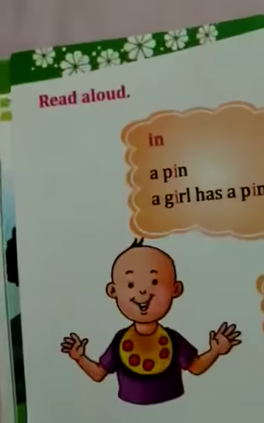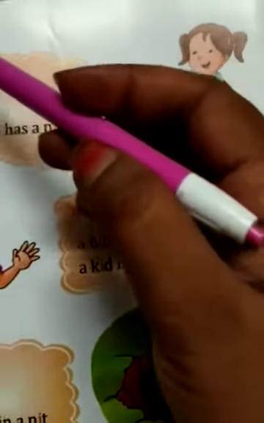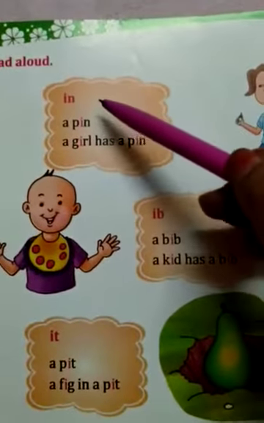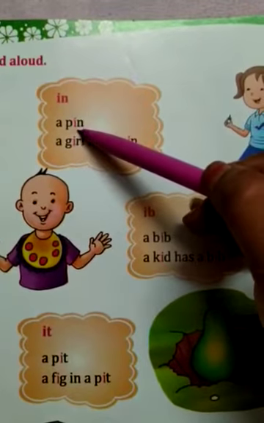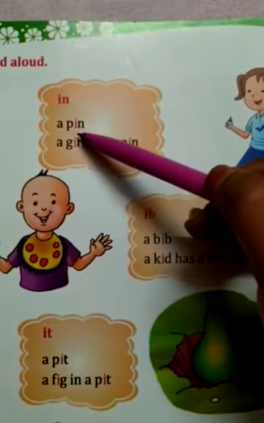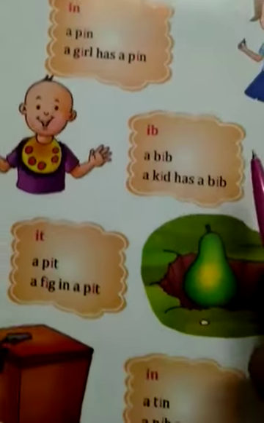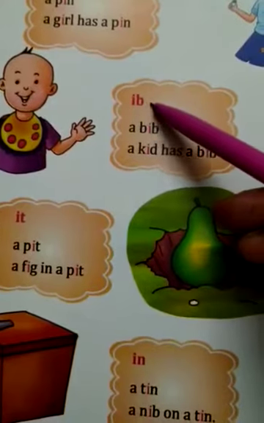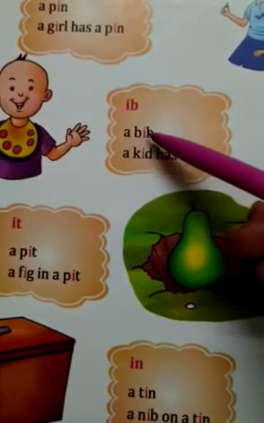Okay students, now you should practice reading this lesson, the sound of I and other words. Wherever you can see I sound words, you should practice reading them. Read this chapter aloud. In, I-N, in. A pin. A girl has a pin. I, b, ib. Bib, a bib.